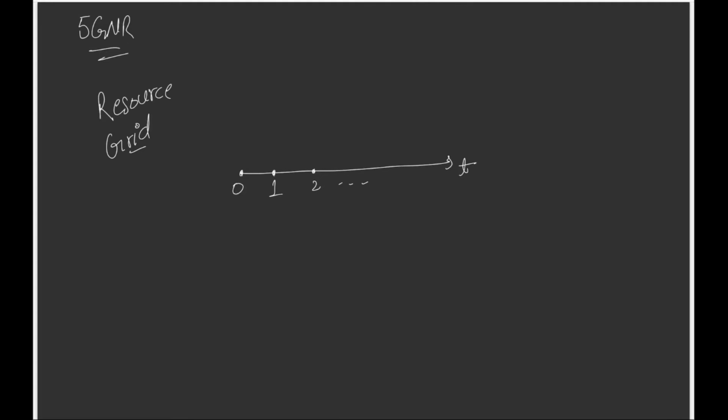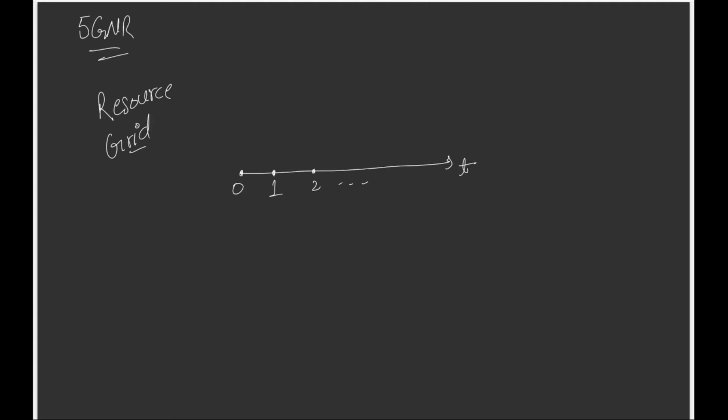Okay. So now let's try to understand how CFO is causing phase shift in our 5G NR system. We know that in 5G NR system, the resource grid is like we have time domain, the symbol number 0, symbol number 1, symbol number 2 and so on.